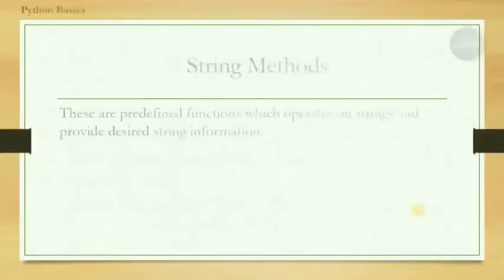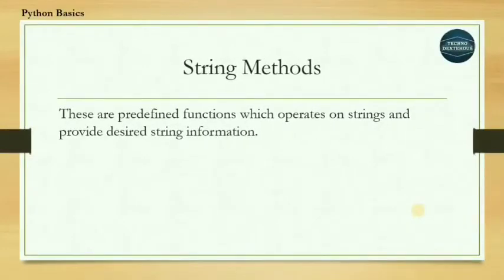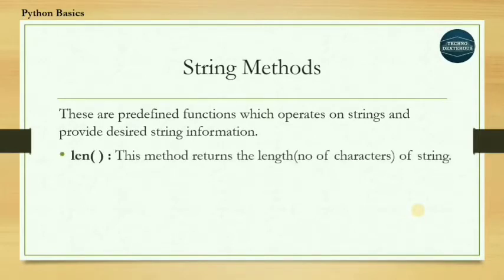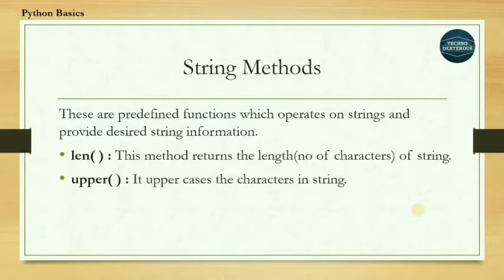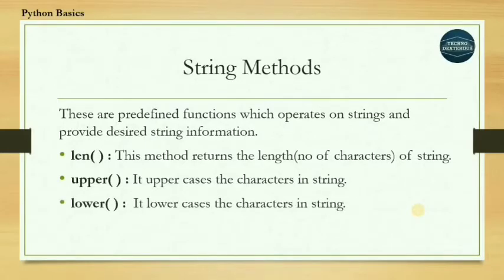Let's learn about string methods. What are methods? These are predefined functions which operate on strings and provide desired string information. So let's learn them one by one. len is the method which returns the number of characters present in a string. upper is a method which makes each and every character in a string uppercase. Similarly, lower is the method which, when applied on a string, will return lowercase characters.